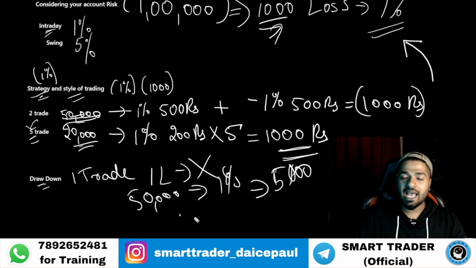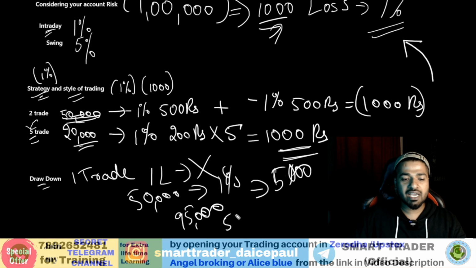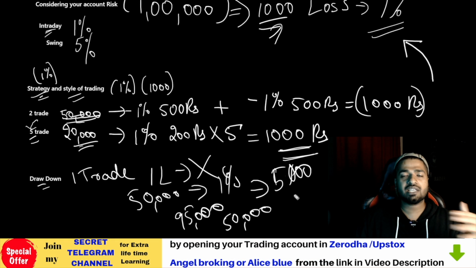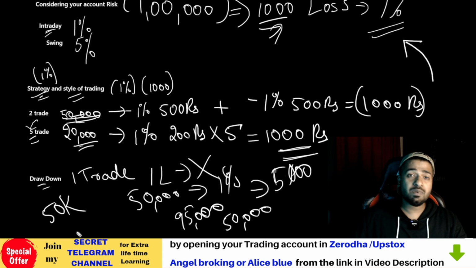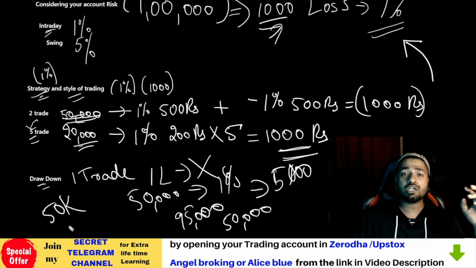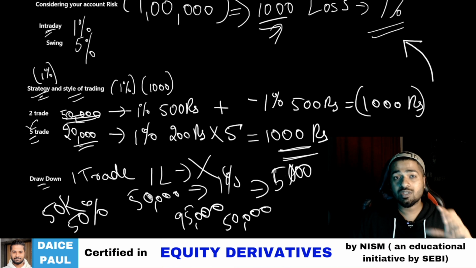So still he has that 95,000 rupees in his account, right? So he'll be again using only 50,000 for the next day, for the next week to buy. He can lose up to how much? 50K. So this person has the potential to lose 50% of his capital.